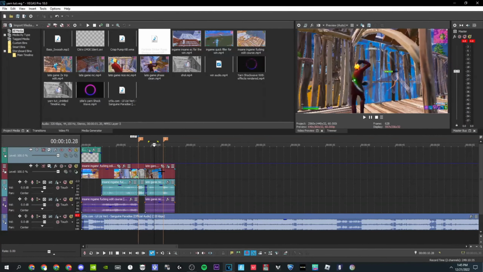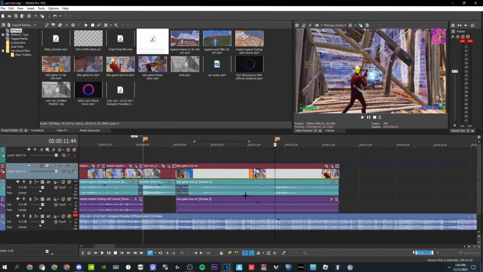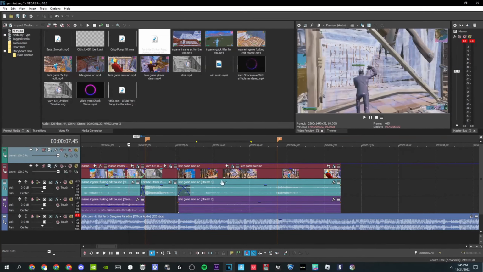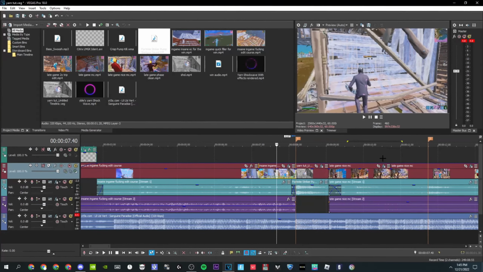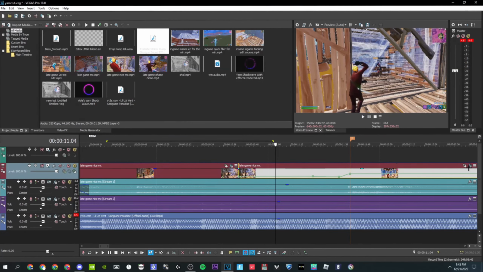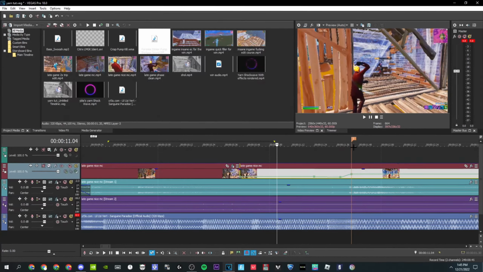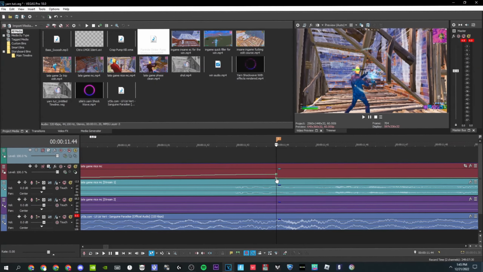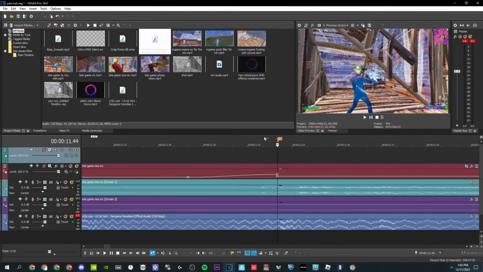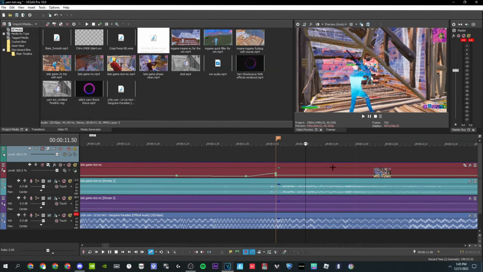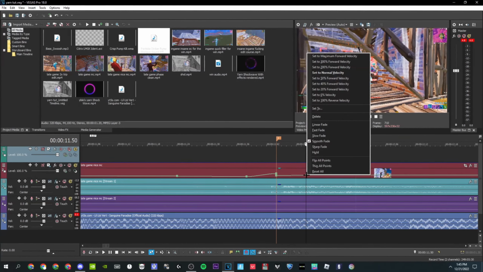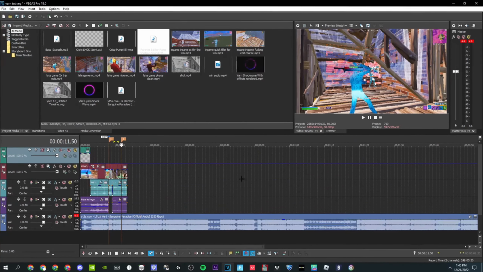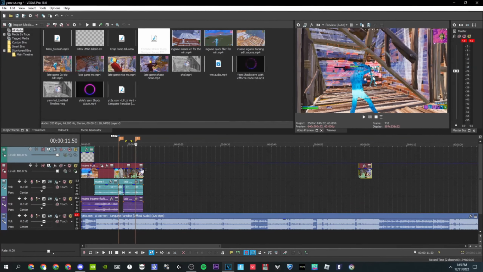Okay, you want to go to over here, press Control U, and go back 60 frames, and you'll split right there. You want to go back over here and copy this, and then paste it, and then delete this VHS settings. And then we're just gonna have my velocity settings from here. So drag this point underneath to make it 150. Go 6 frames forward. So 1, 2, 3, 4, 5, 6. And then you want to make this 60%. Now you want to duplicate this so you can copy and paste your velocity settings.